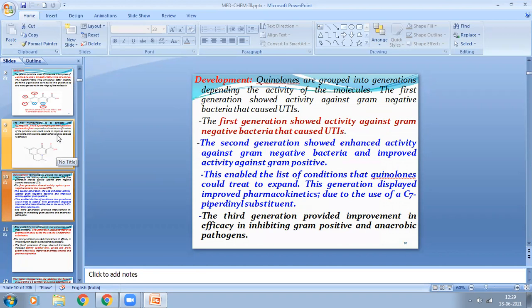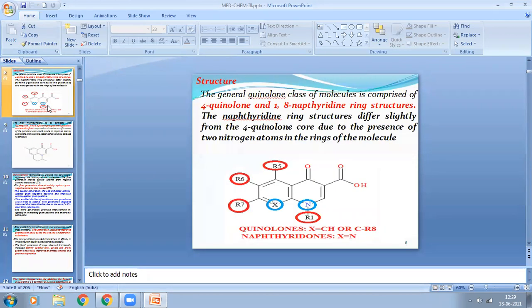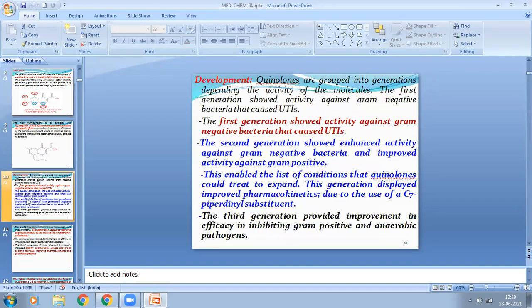further modification of this quinolone nucleus led to the development of a number of fluoroquinolone derivatives. So how did it develop? You see, the development of the quinolone or fluoroquinolone drugs is categorized into first generation, second generation, third generation, and fourth generation.